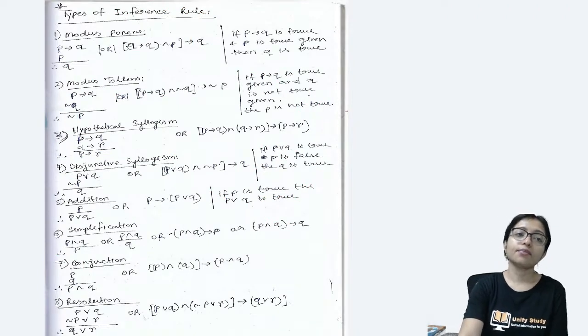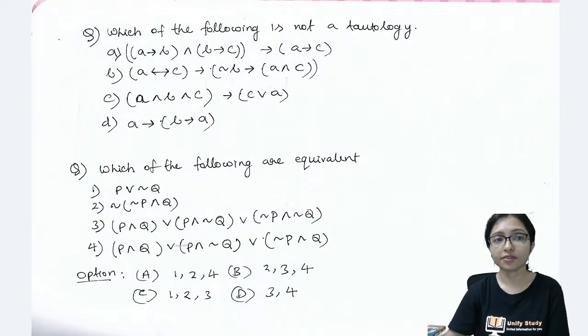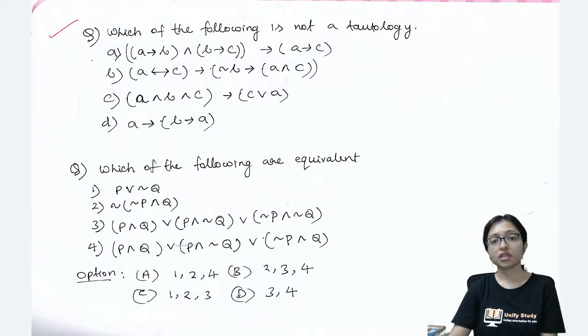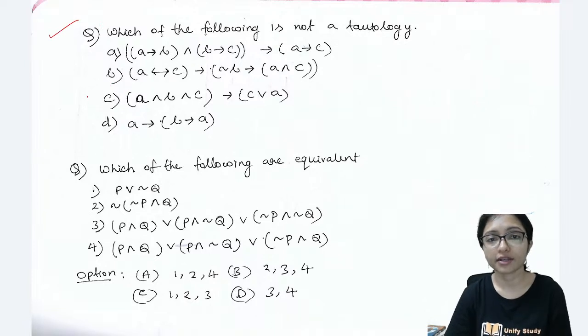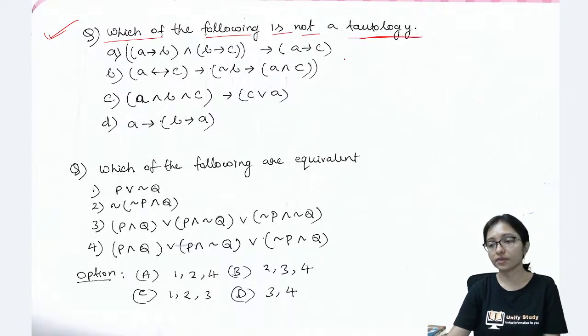And here are some more formulas, modus ponens, modus tollens. But first do the question, then all your concepts will be clear. Do this question: which of the following is not a tautology? Your all concepts will be clear here.